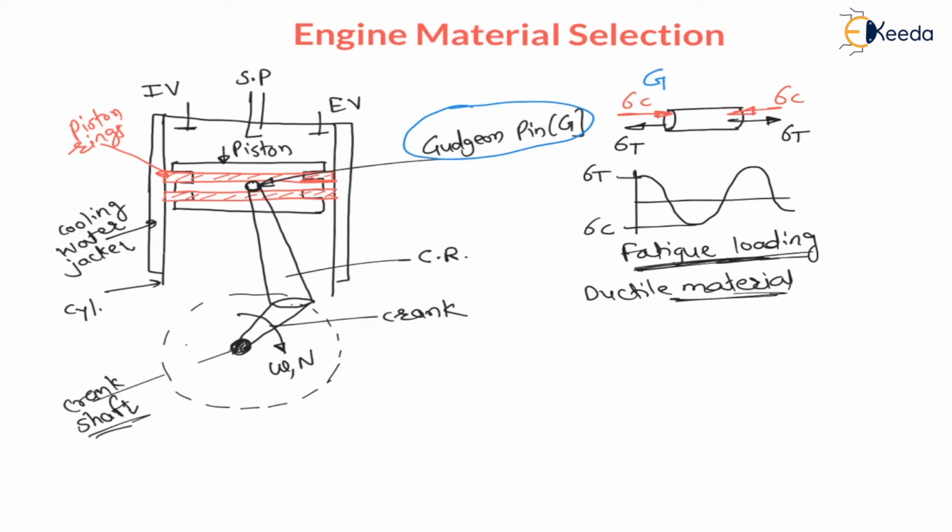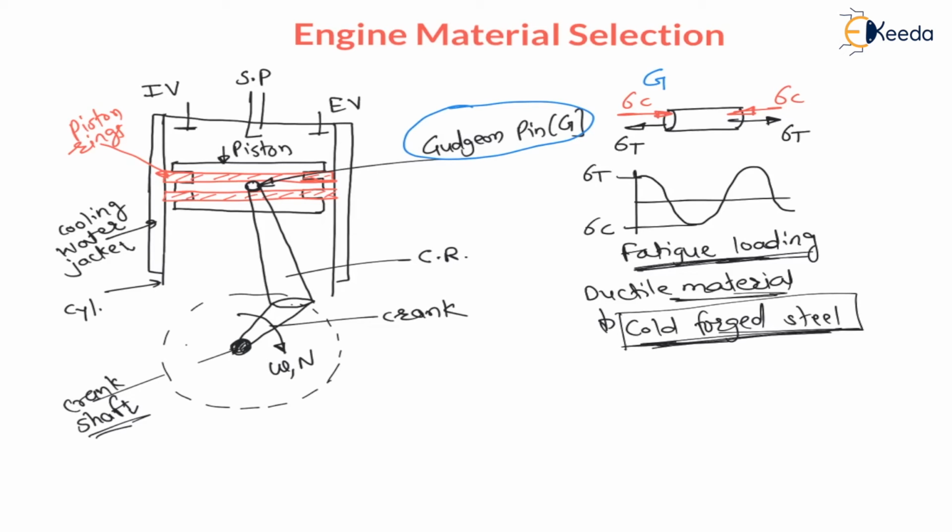And my dear students, as it is subjected to fatigue loading, cold forged steel is used. Generally cold forged steel is used for a gudgeon pin. Why such type of material is used, these concepts you are going to understand in material science or production engineering subject.